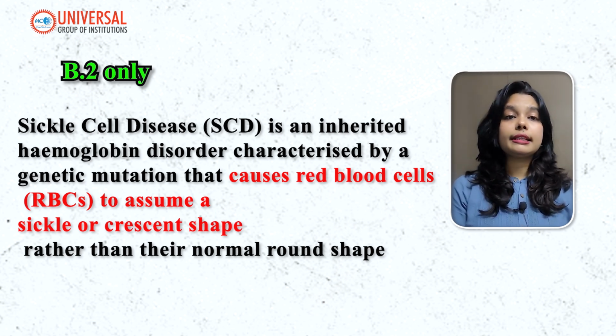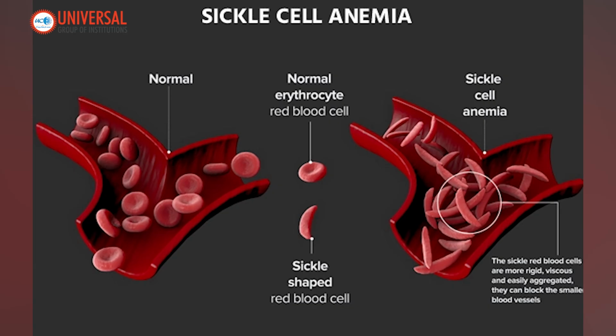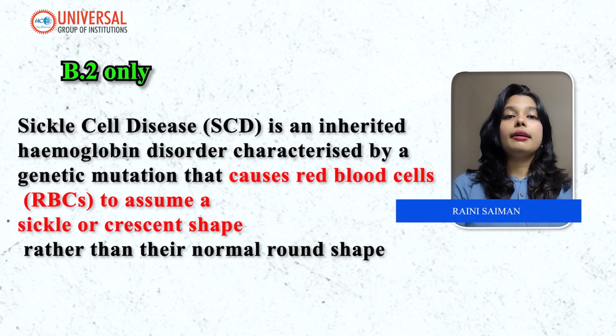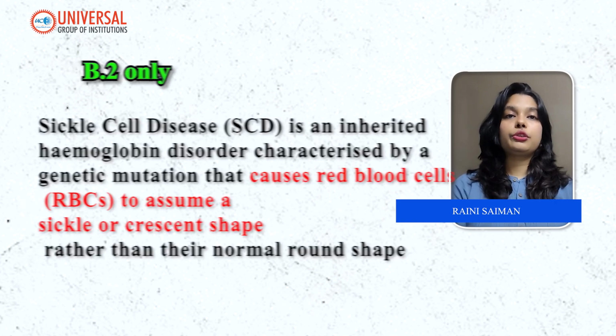So talking about sickle cell disease, it is an inherited hemoglobin disorder characterized by a genetic mutation that causes red blood cells to assume a sickle or crescent shape rather than their normal round shape. So let's head to our 8th question.